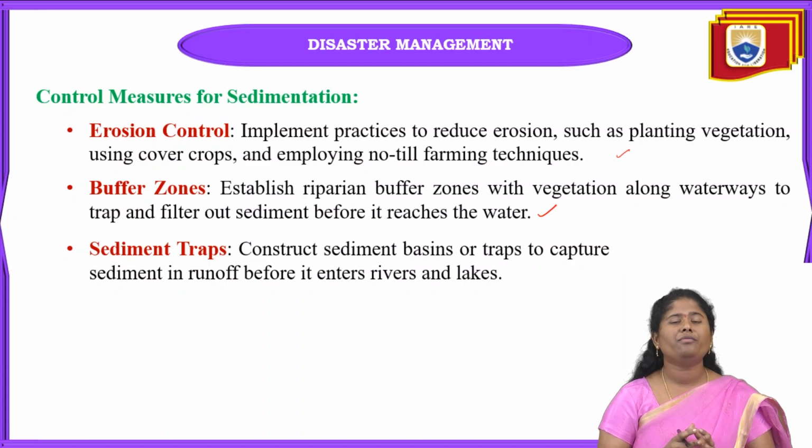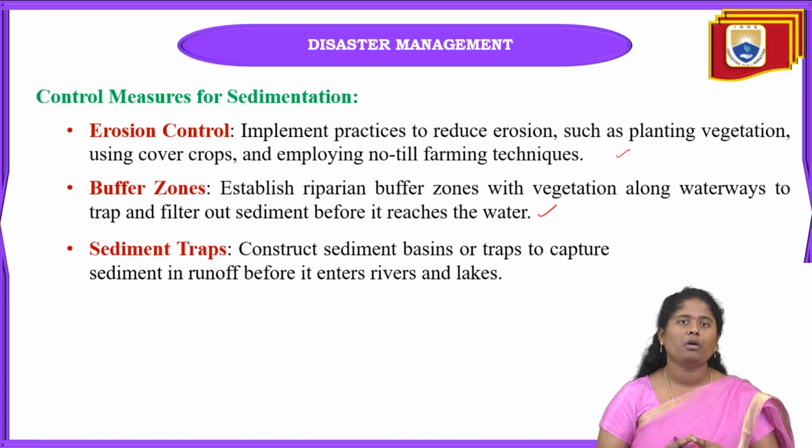When water and wind take out our soil, we have to take precautions like providing buffer zones along the waterways. When there is vegetation, the sediment can be trapped in that buffer zone, and it will also filter out the sediment before it can reach the water body.